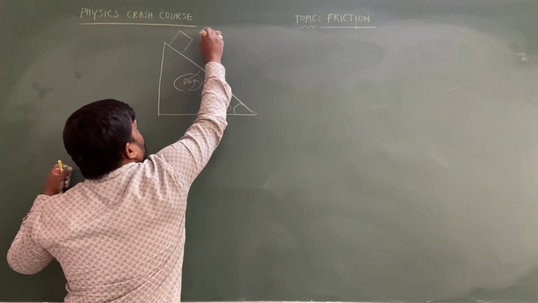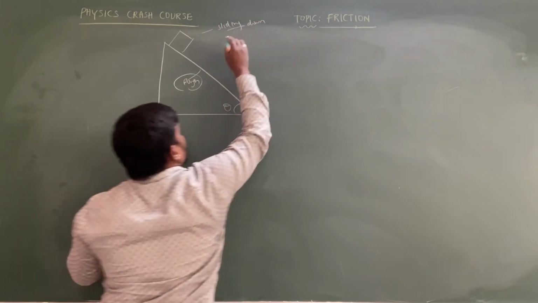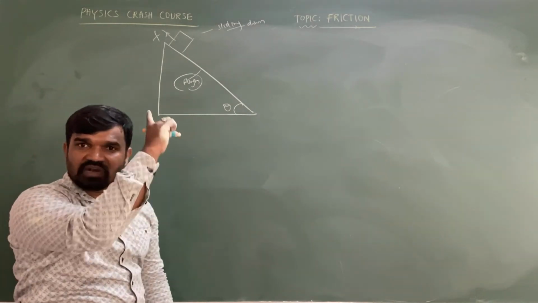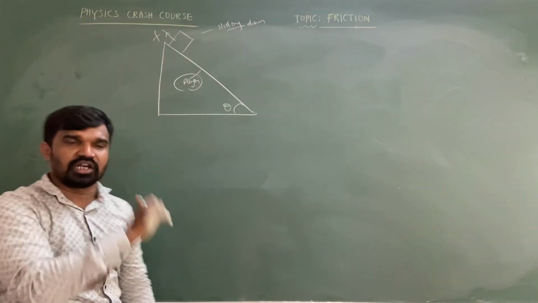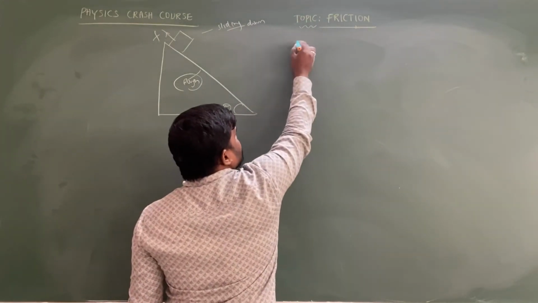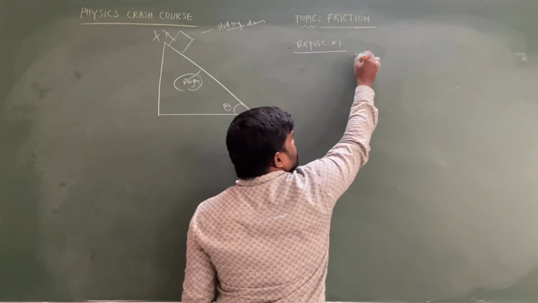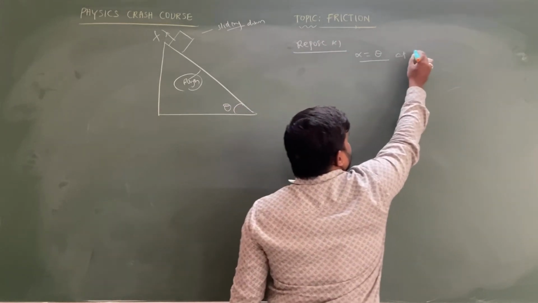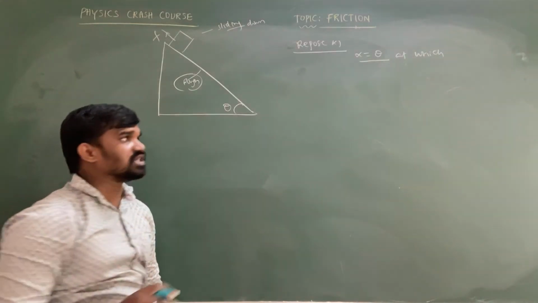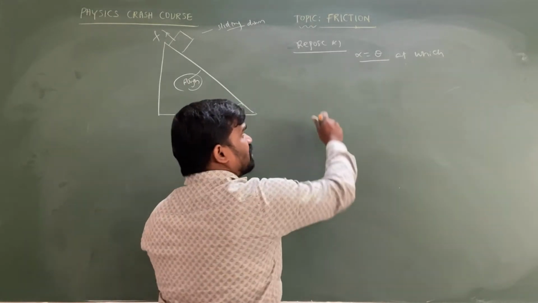If the object is sliding down on the inclined plane, then friction will act in the upward direction. For downward motion, friction will act upward. For upward motion, friction will act in the downward direction. It is important to discuss what the angle of repose is. Angle of repose is equal to the angle of inclination at which sliding is about to take place, meaning dynamic equilibrium is going to take place.